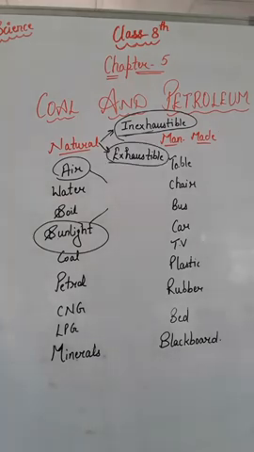And exhaustible resources are those natural resources that are present in our atmosphere or in our nature in a limited amount, right? They can be exhausted by human activities. For example, forest. Forest is also a natural resource, right? And forests can be exhausted by human beings.